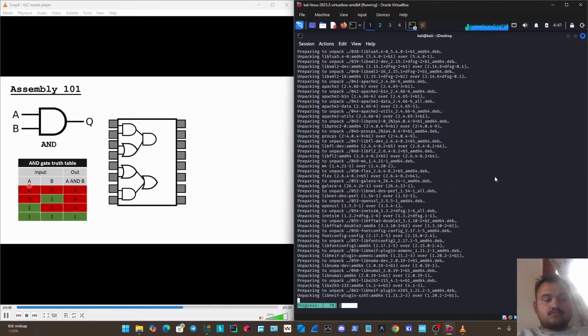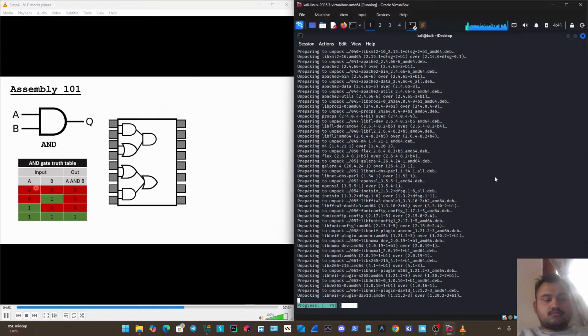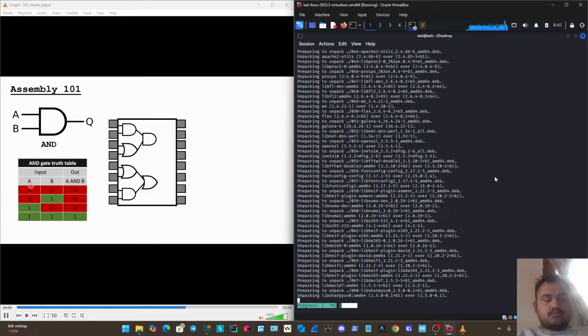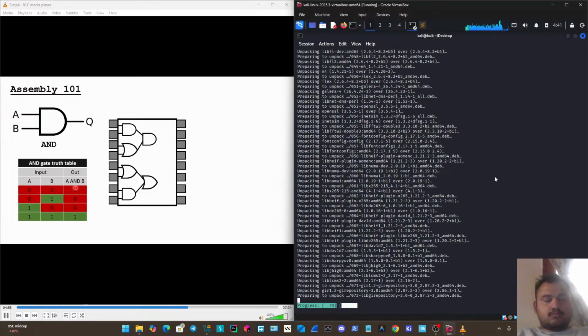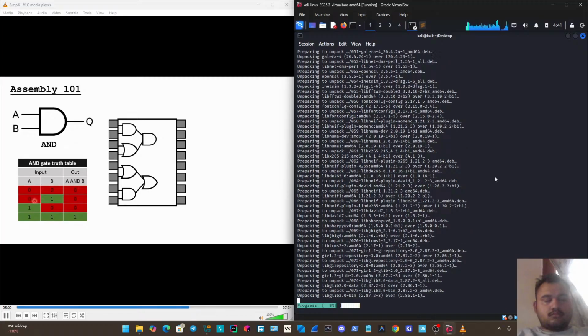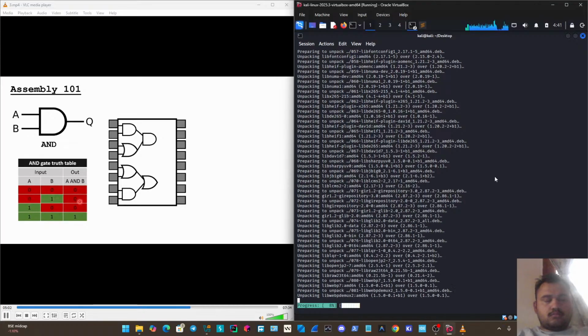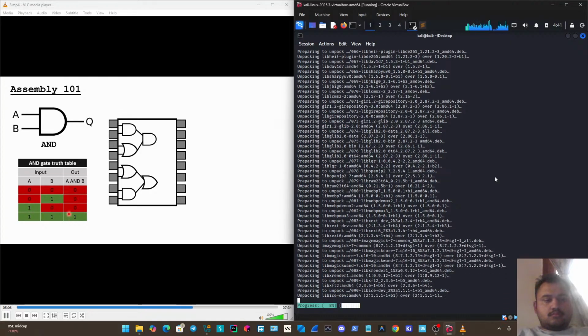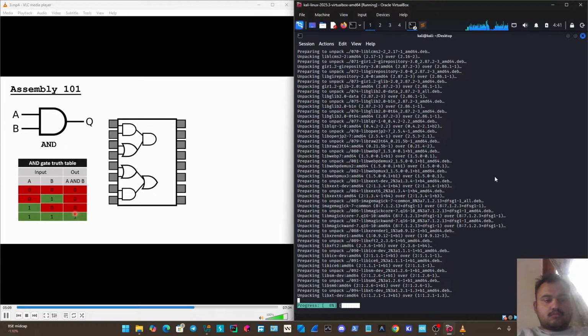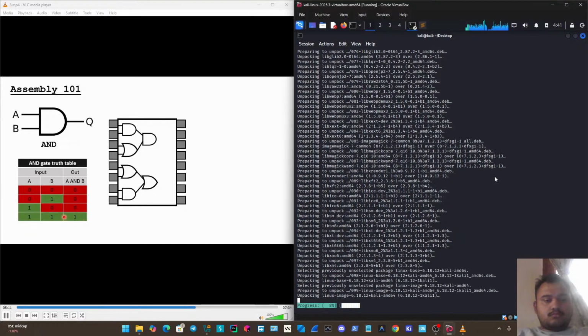So you can see that with AND, we can think of AND like multiplication. If we have 0 and 0, it's similar to 0 times 0, of course we would get 0. If we have 0 and 1, that's still going to give us a 0. And 1 and 0 is going to give us a 0. And then the only one that is true is 1 and 1 gives us a 1.